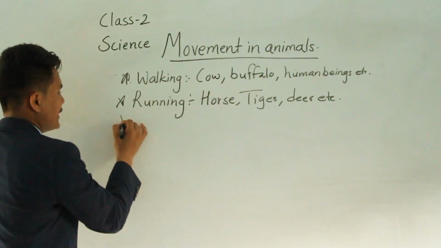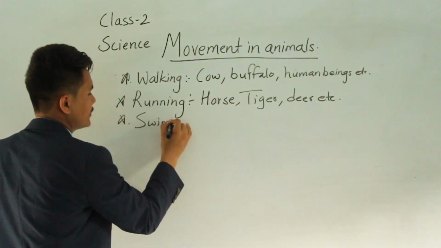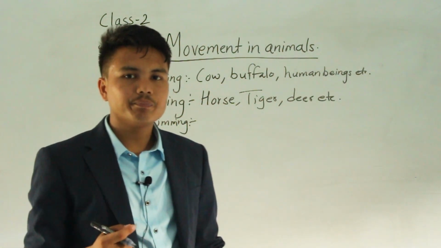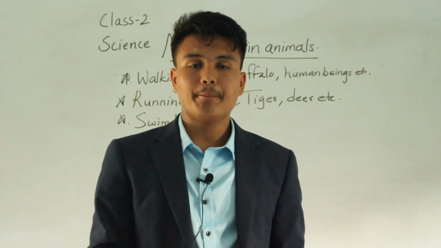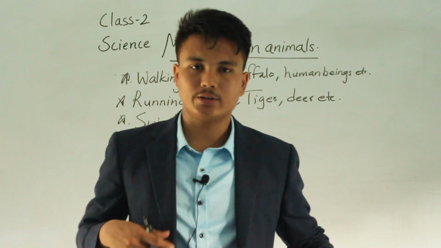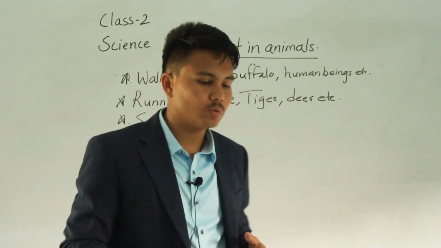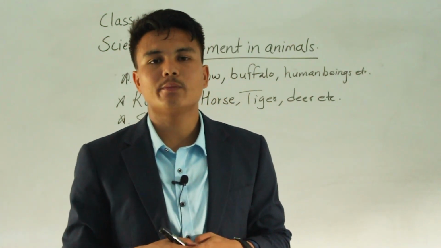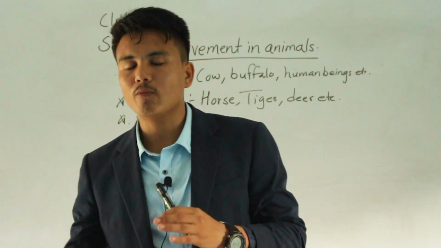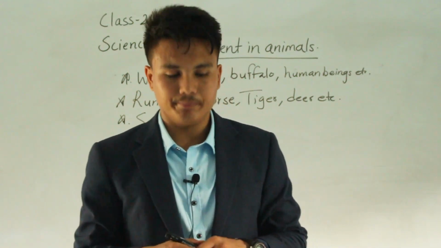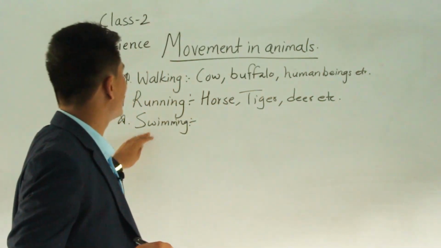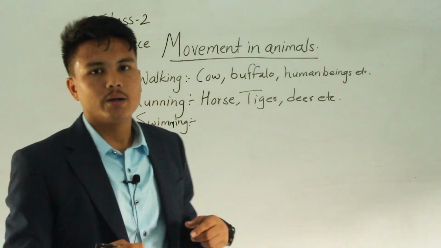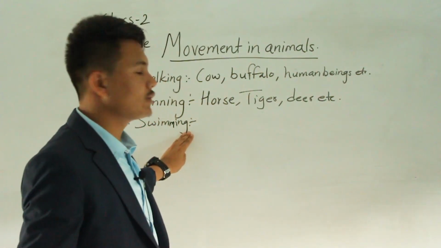So another movement of animals is swimming. Do you know which animals swim? Basically those animals who live in water. Unlike us who live on land and walk, run, jump, aquatic animals that live in water swim. To move from one place to another place in water, they basically swim. So swimming is one of the movements of animals. All the aquatic animals belong to swimming movements.